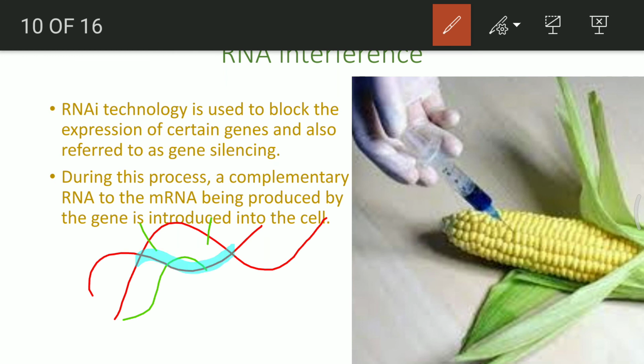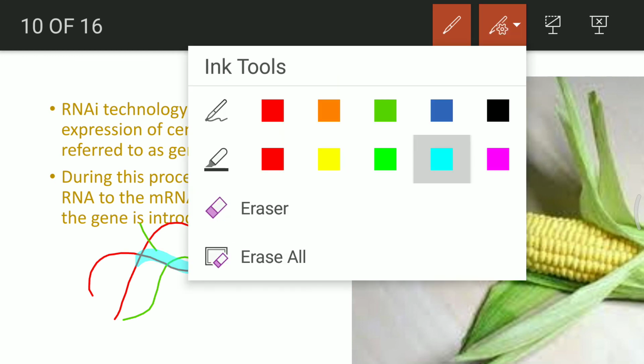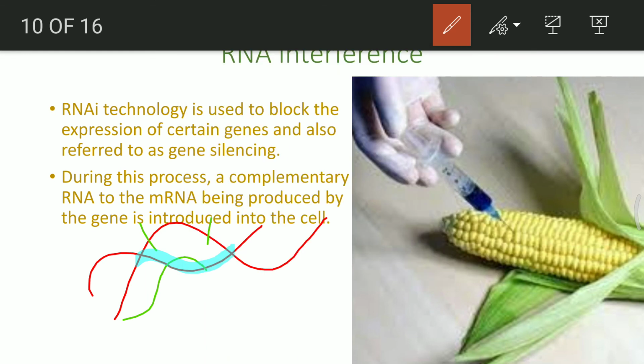What if this area forms the mRNA too? Then we will get something like this, and there will be production of a double stranded structure of mRNA. And when a double stranded structure of mRNA is formed, they will join together and they will not be functional anymore. And because of this, there will be no activity.